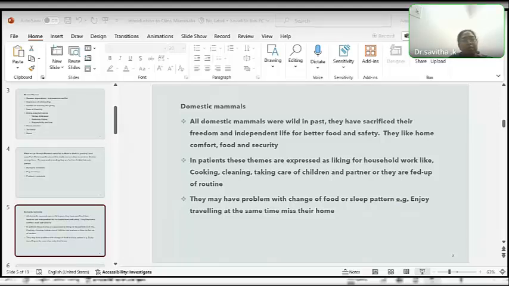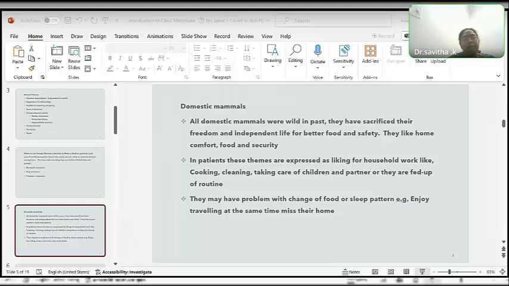So domestic mammals, all domestic mammals were wild in the past. They have sacrificed their freedom and independent life for better food and safety. They like home, comfort, food and security. In patients, these themes are expressed as liking for household work like cooking, cleaning, taking care of children and partner. Or on the other side, they are also fed up with the same routine. So they may have problem with even change of food or sleep pattern. That is, they like traveling, enjoy going out. At the same time, they miss their home also.